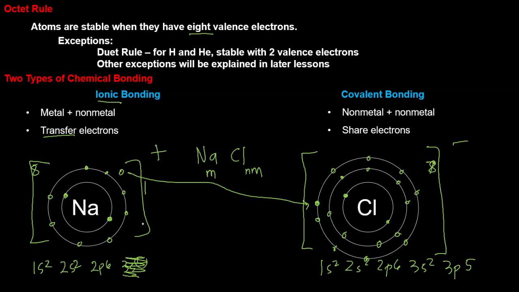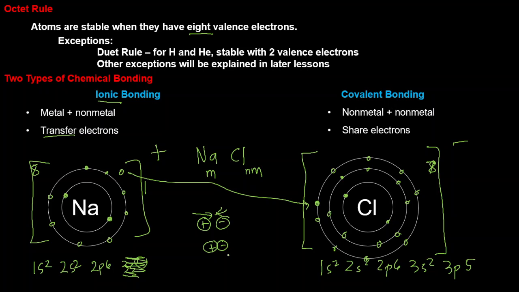That's the reason they will be attracted to each other and combine to form a molecule. Again, this Na becomes positive and this Cl becomes negative, and that's the reason they join together.